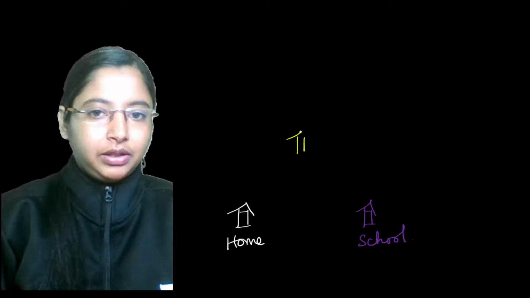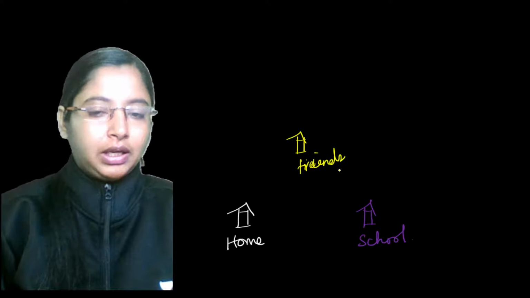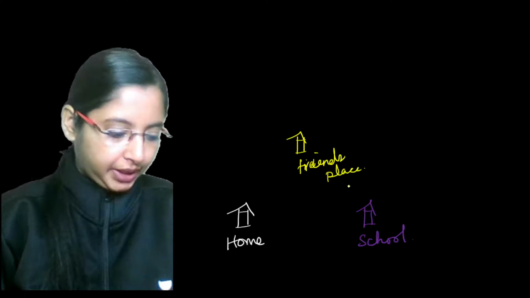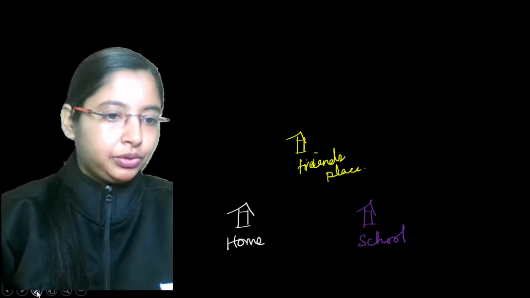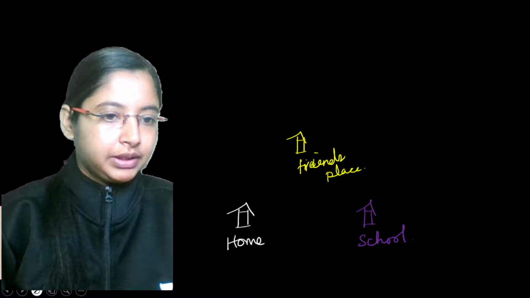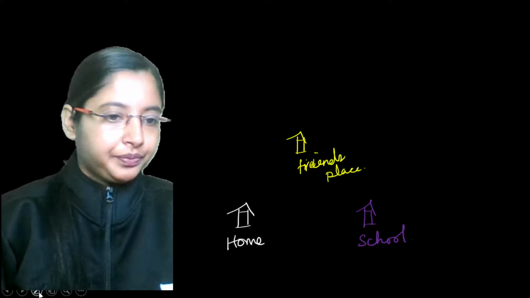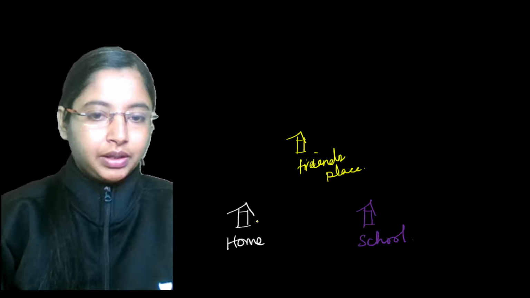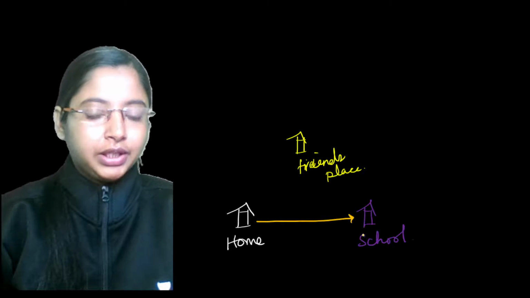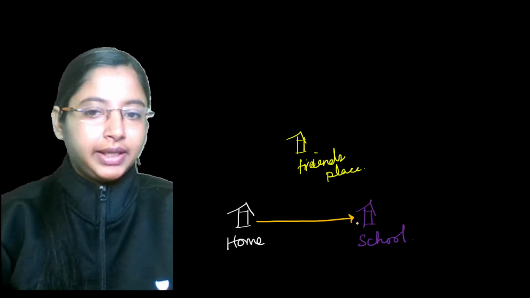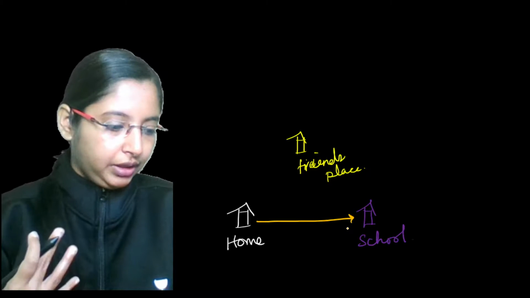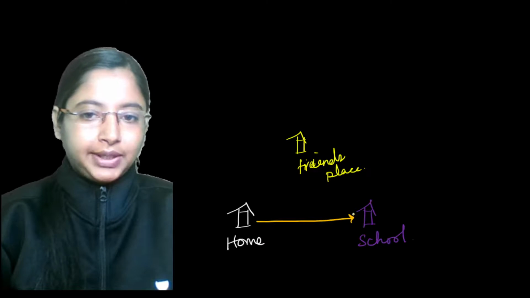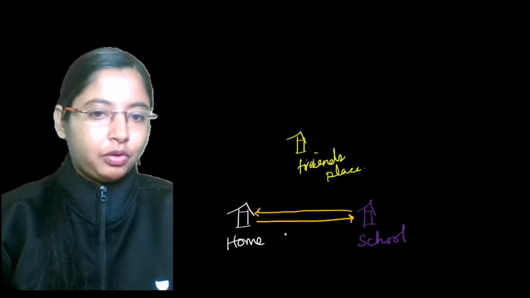Another day you're going through your friend's place, and then to your school. Now there are 2 routes. One is you're going from home to school, you reach your school, and let's say you turn back home again. You're feeling sick or whatever reason, you're coming back home again.